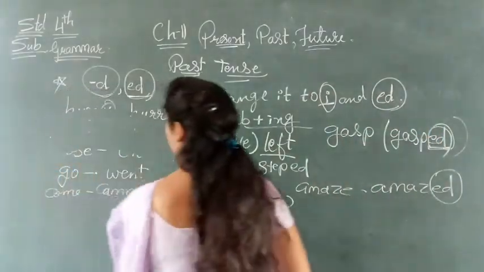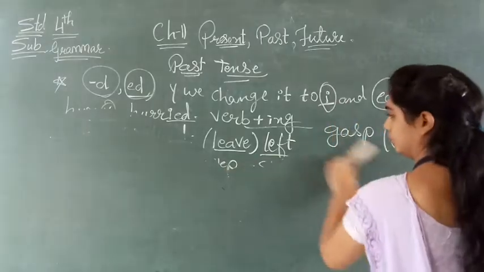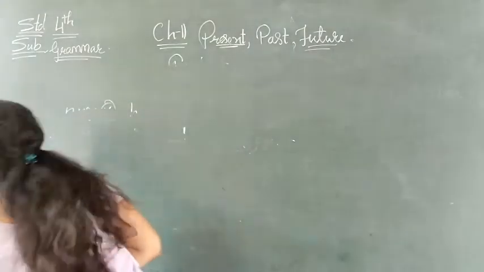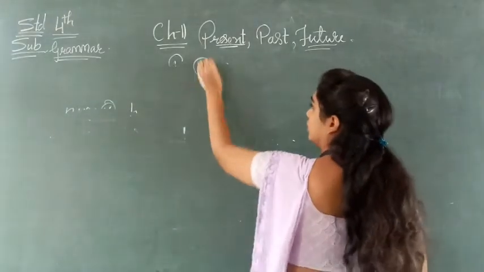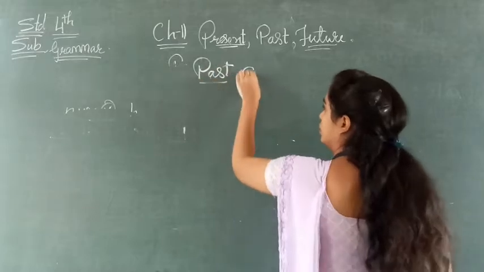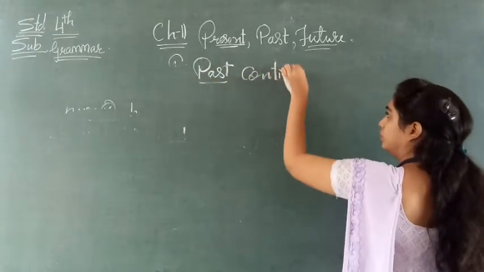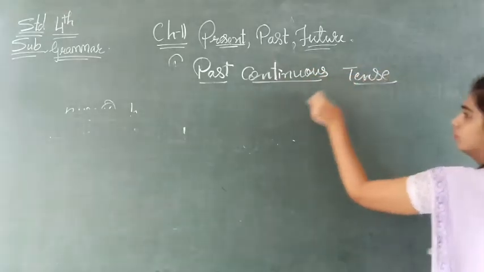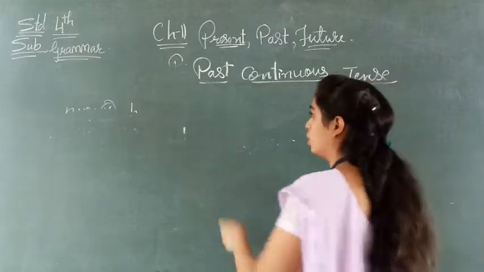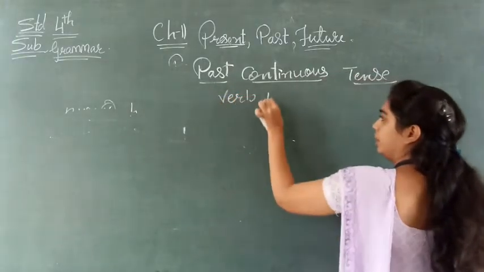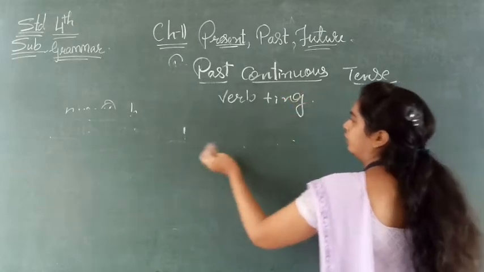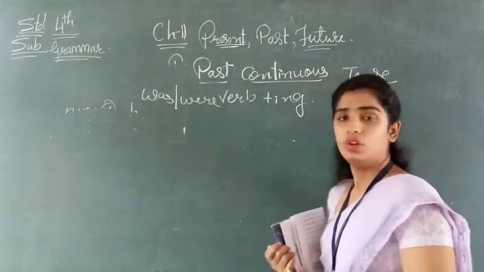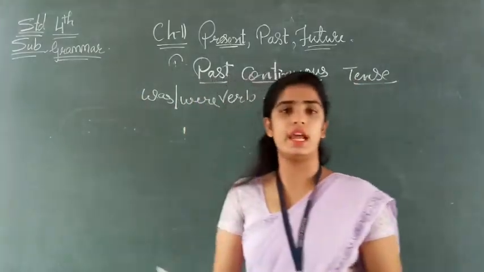See here, for example, past continuous tense is there. Okay, so what we will use? Verb plus ing, and we will use was and were in the past tense, right? You know these rules. You have already studied in the standard third.